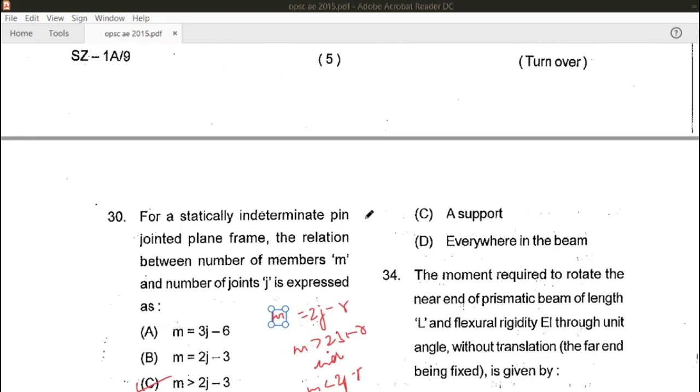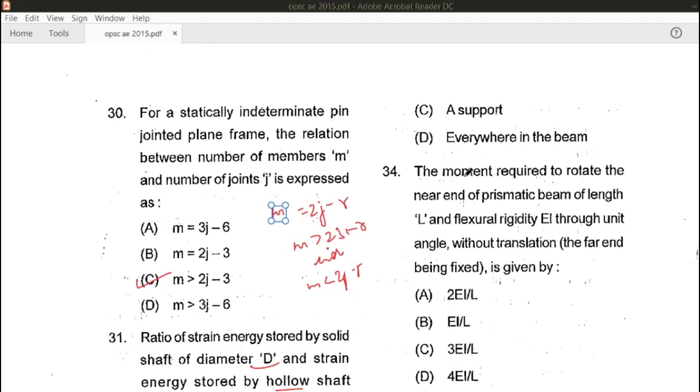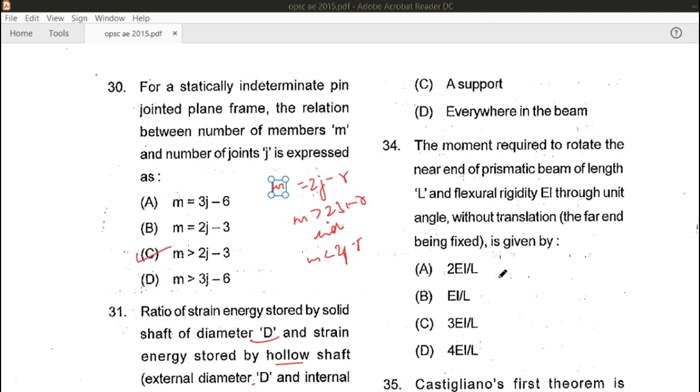Let's see the next 34th question. The moment required to rotate the near end of a prismatic beam of length L and flexural rigidity EI through a unit angle without translation, the far end being fixed, is given by. In this question the value of theta has been given as 1. So for this beam, if we rotate this beam, the deflection diagram will become like this, not this.